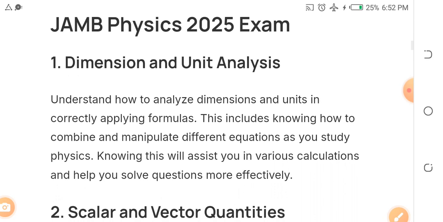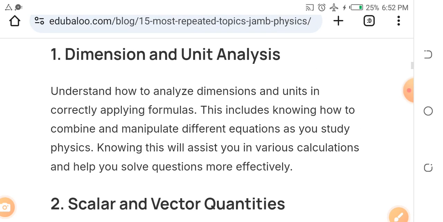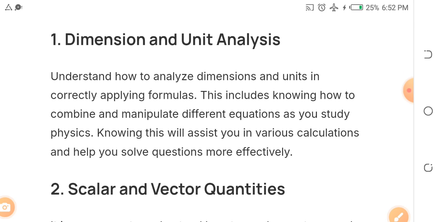So I don't want you to joke with these topics. Remember, I've been saying in our channel that all of you should become serious with this exam. JAMB is not like WAEC or NECO. This is a different ball game. This is the exam that will determine if you will enter school this year or spend an extra year at home. So let us be extremely serious.